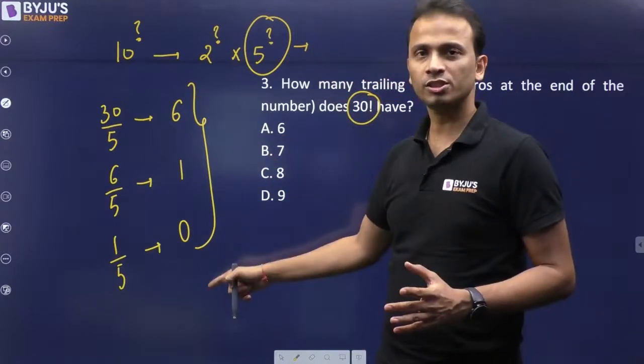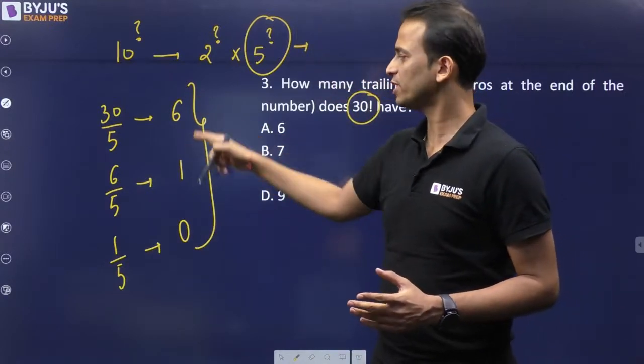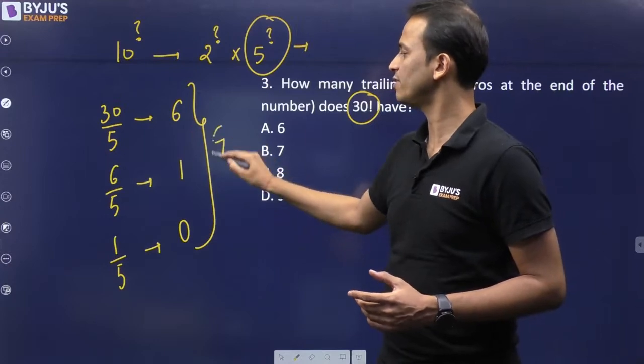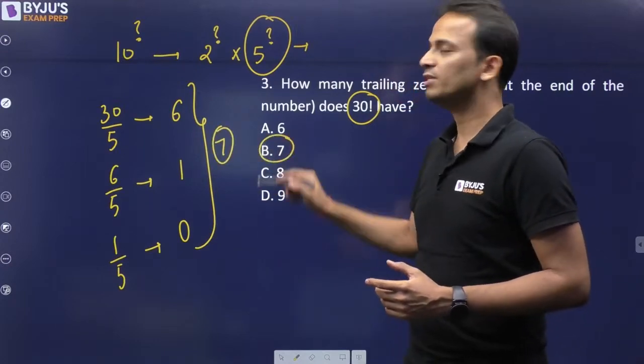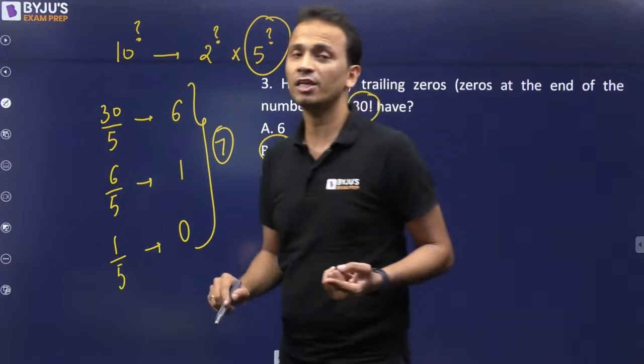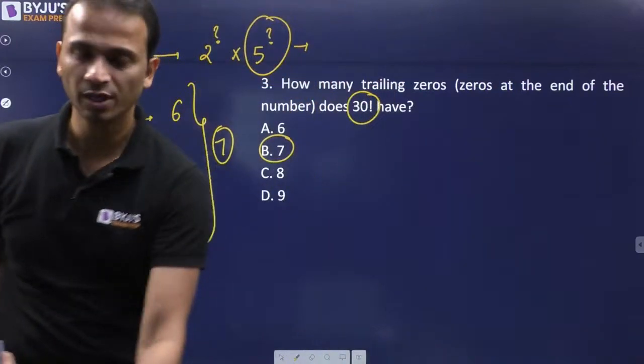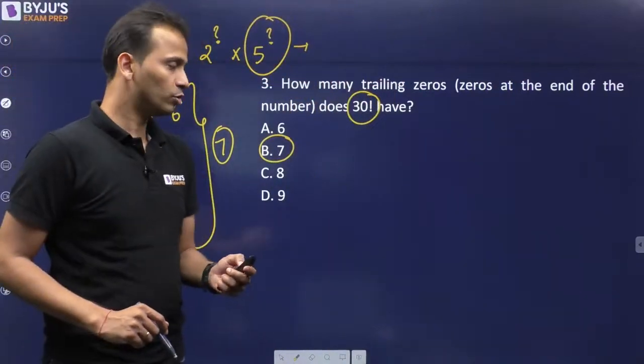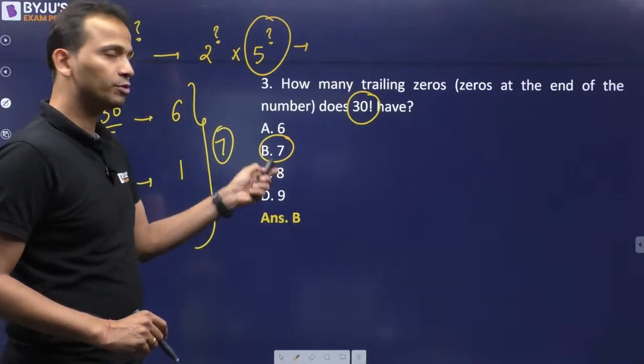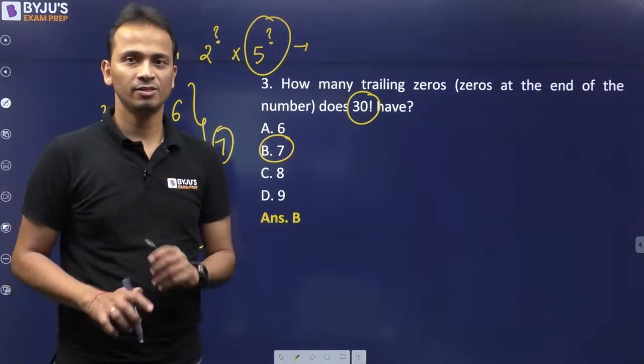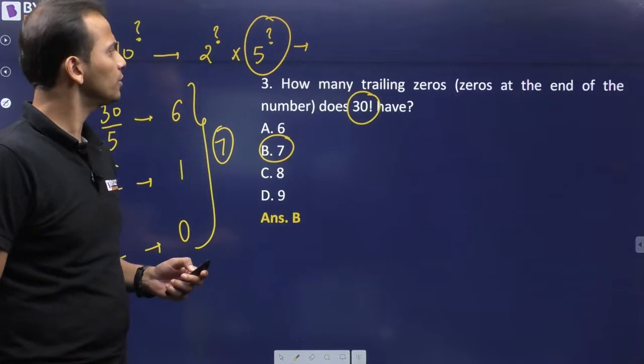Now whatever quotients are there, add them. So 6 plus 1 plus 0 is 7. So 7 will be the power of 5 and hence the number of zeros at the end of 30 factorial. Okay. So the correct answer for this question should be option B, that is 7. Alright. Easy question this was.